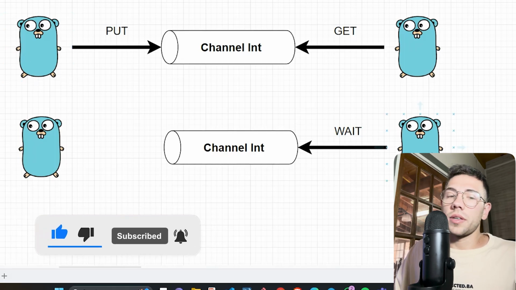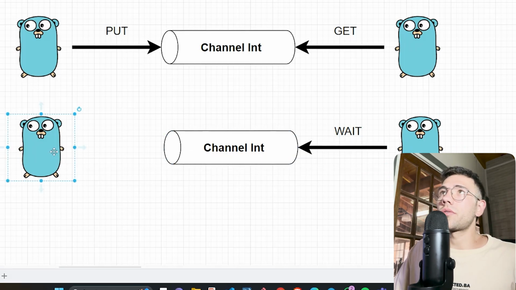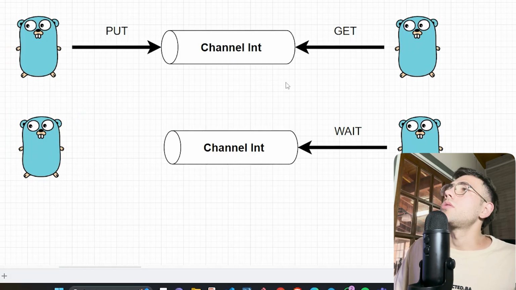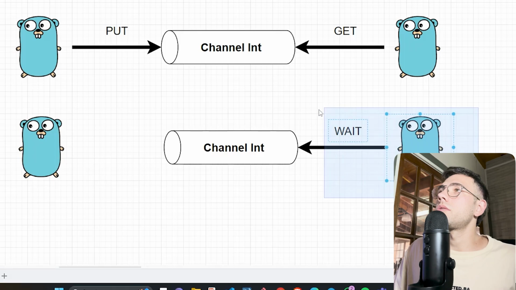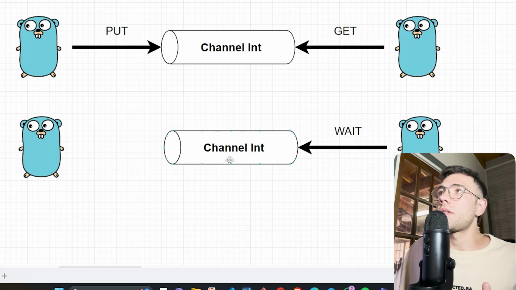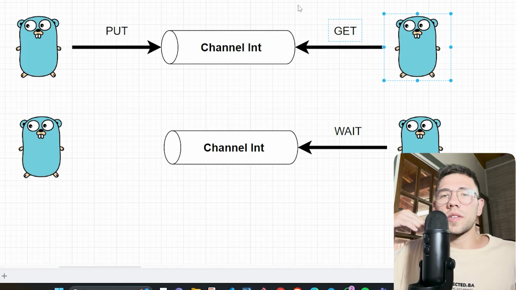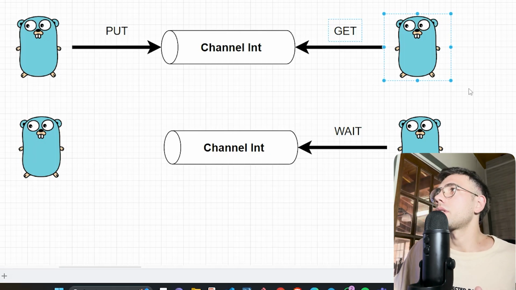If this coroutine came first and there are no messages on the channel, it will wait until the other coroutine puts the message there. So the coroutine listening to this channel can be blocked by the channel itself, because if there is no message, it will not execute until it gets the message from the channel. But if the other coroutine puts the message first, this coroutine will get the message immediately and continue with the other things it has to do.